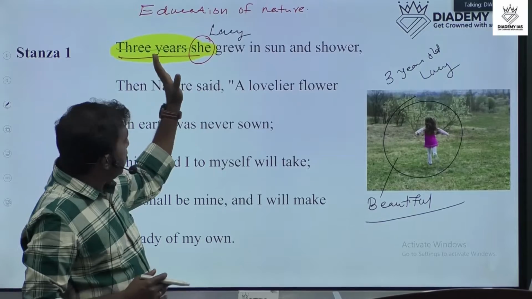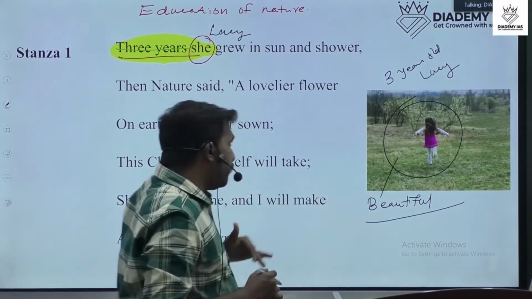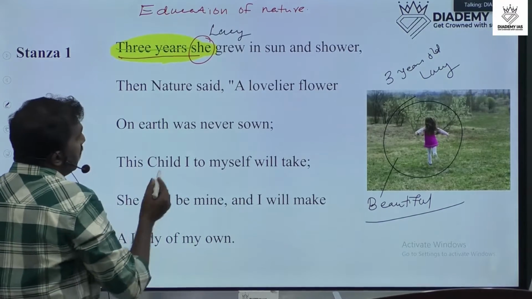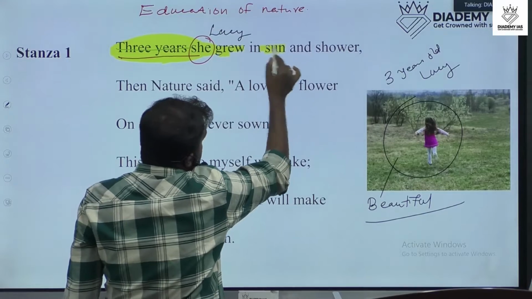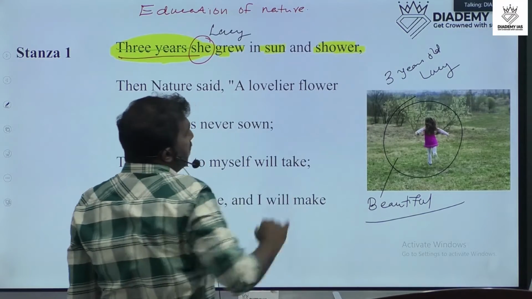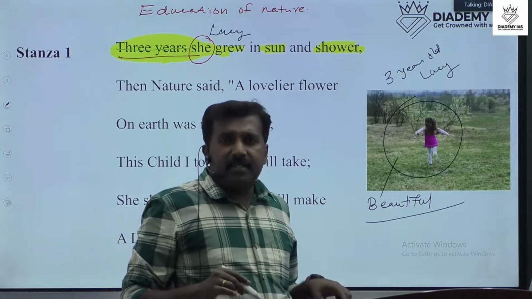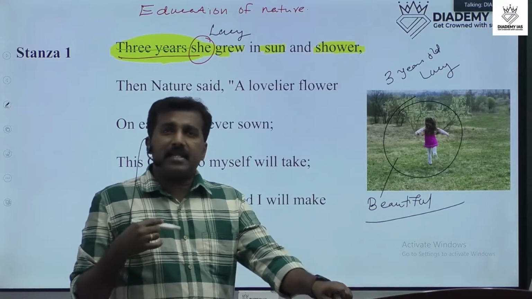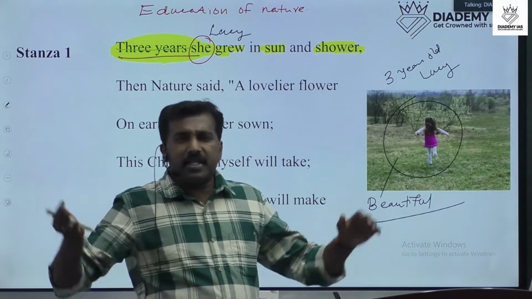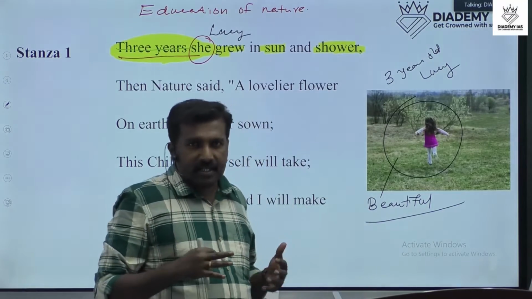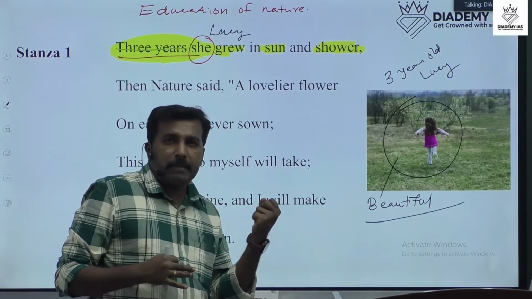Three years she lived in this world. That's the point. Then she grew in sun and shower. That means she lived happily here in sunlight and rain. She enjoyed the beauty of nature, and she is the representative of beauty.